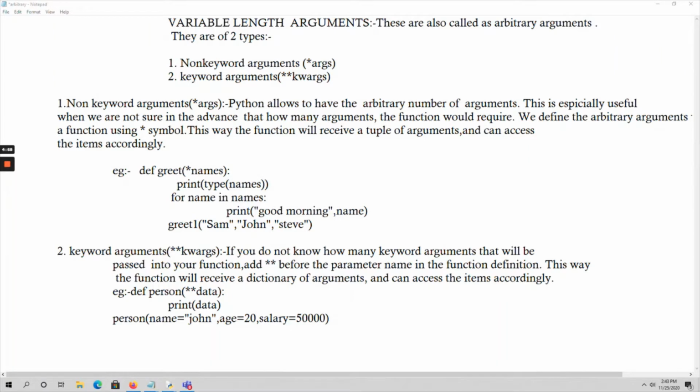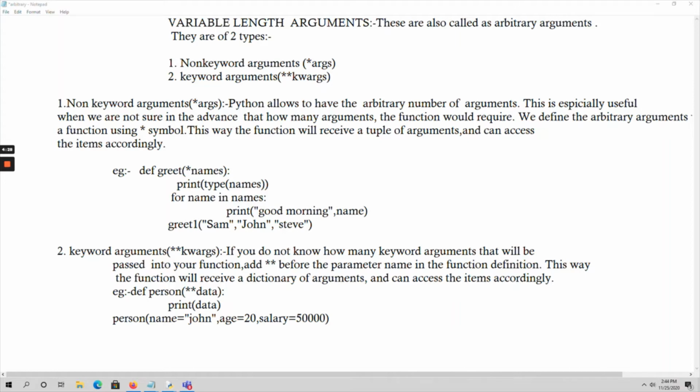Hello everyone, in this video let's talk about variable length arguments. We can also call them arbitrary arguments. These are classified into two types. Non-keyword arguments, that is *args. In this format we represent non-keyword arguments. The second one is keyword arguments, **kwargs, where kw stands for keyword and args means arguments.